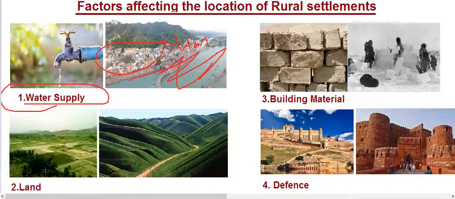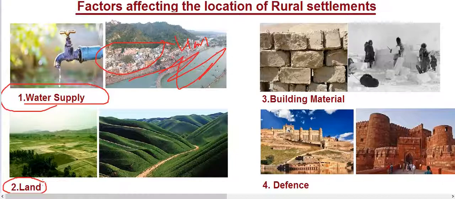The second factor which affects the location of settlements is the land. When we are talking about land, people used to settle near fertile land, land which is supported by agriculture and areas which can support them to live happily.